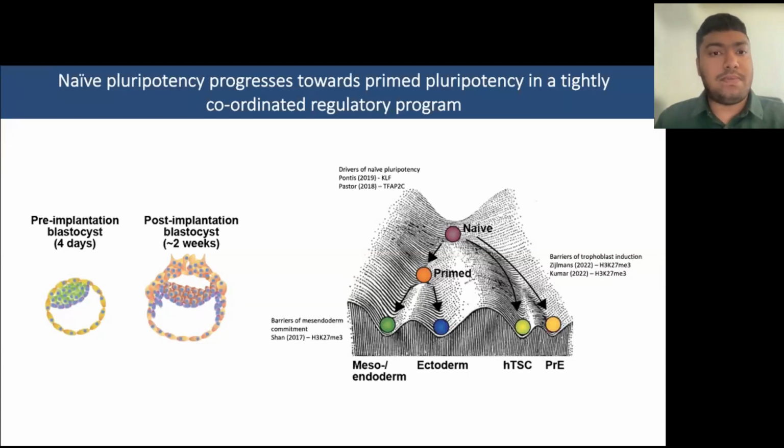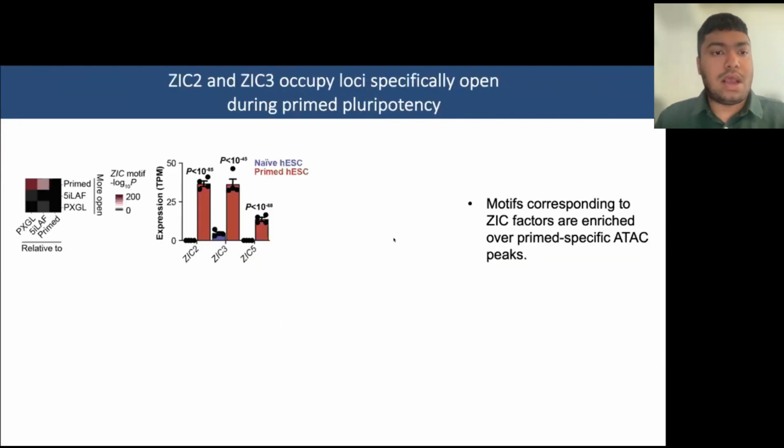So to really focus on this a bit more, we mined ATAC-seq datasets and generated ATAC-seq datasets of our own. And we basically did motif analysis on loci that are specifically accessible in primed hESCs compared to naive hESCs, which are cultured in two media conditions that we call 5iLAF and PXGL. And what we observed is that among the loci that are specifically accessible in primed hESCs, a lot of these motifs correspond to factors that are known as ZICs.